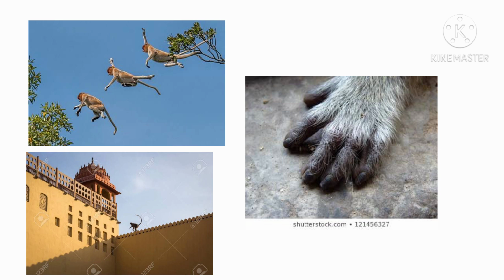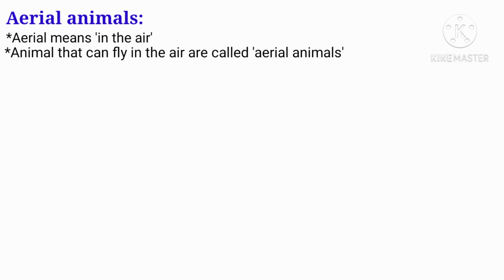Okay, let's go for aerial animals. Aerial meaning is air. Any animal that can fly in the air is called an aerial animal.